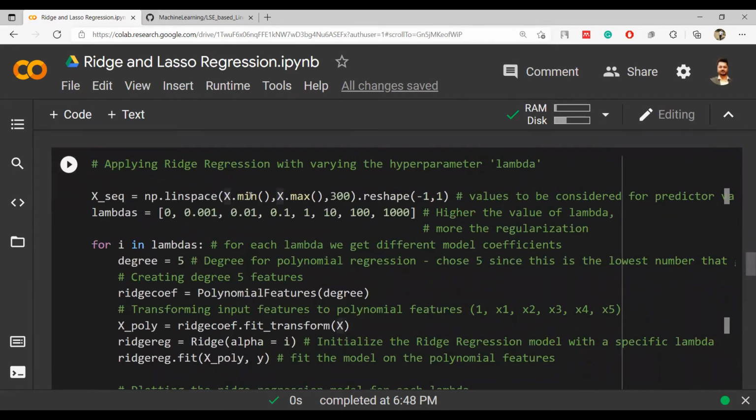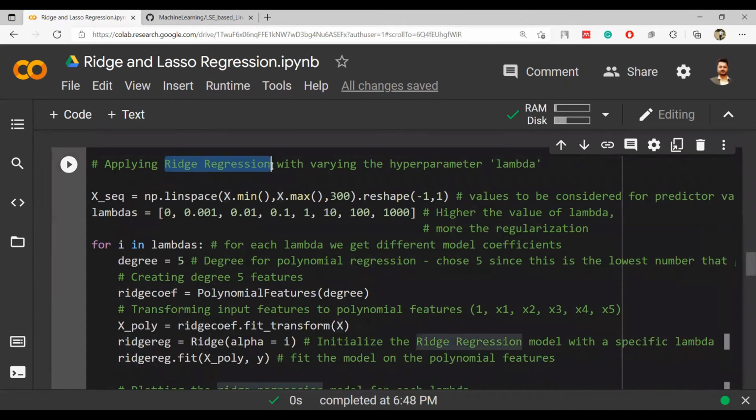Nothing to worry about. Let's see these things line by line. So we are applying ridge regression with varying lambda. So what is lambda? Can anyone recall quickly? What was lambda? I have taught in class. Batao ji.